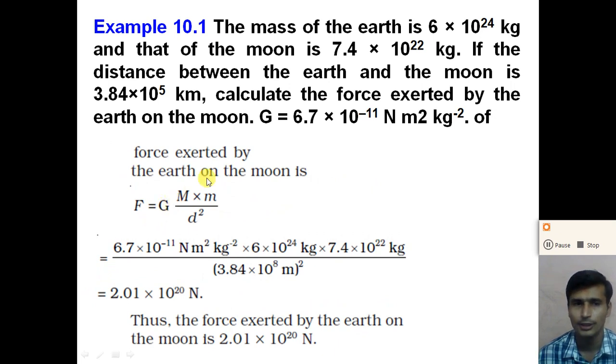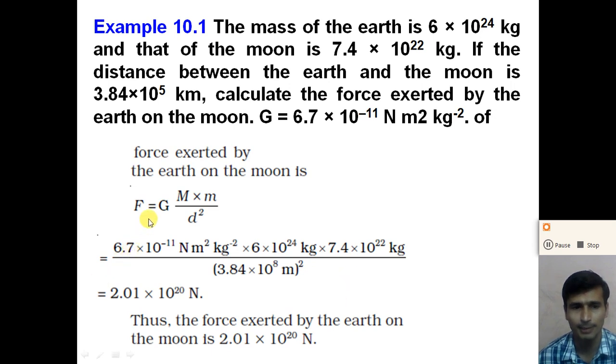According to Newton's universal law of gravitation, the force exerted by the Earth on the Moon is F equal to G M m divided by d square. So put the values given in the sentence. Capital G is 6.7 into 10 raised to minus 11 Newton meter square kg raised to minus 2. Need not put a unit, right? It is not necessary to put a unit. Put only the value, it is okay, right?